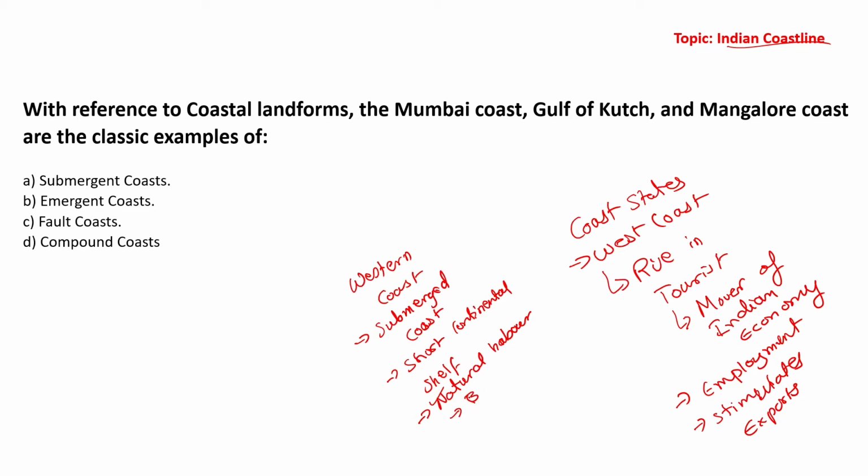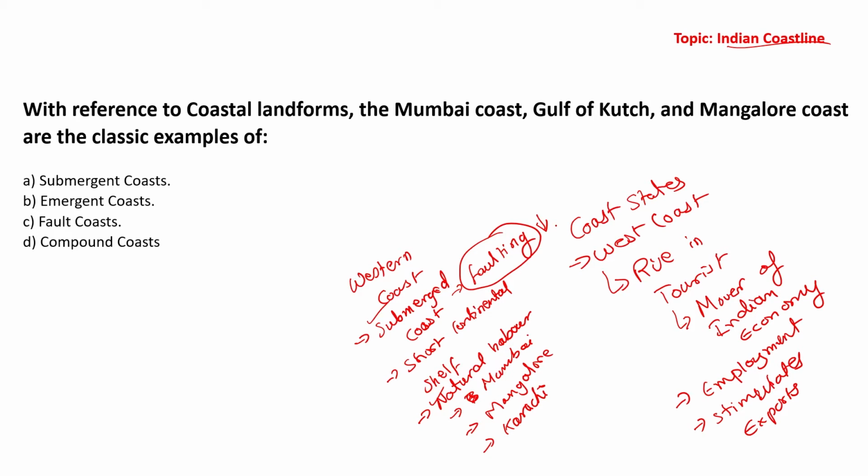For example, you can take the example of Mumbai, you can take the example of Mangalore, or before independence you can take the example of Karachi also. That is the significance of submerged coast. Mostly submerged coast is found during faulting activities, when faults are created. Okay? And one of the areas where the faults are created, that basically submerges in the sea.